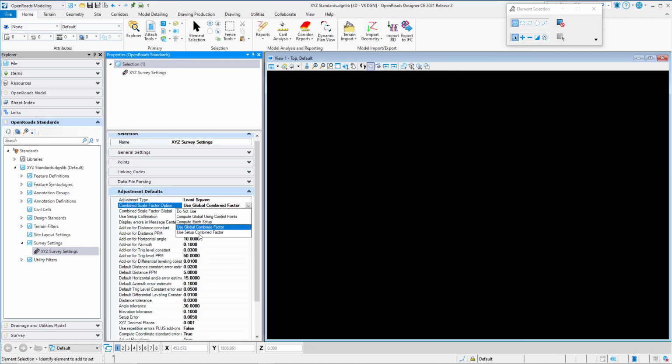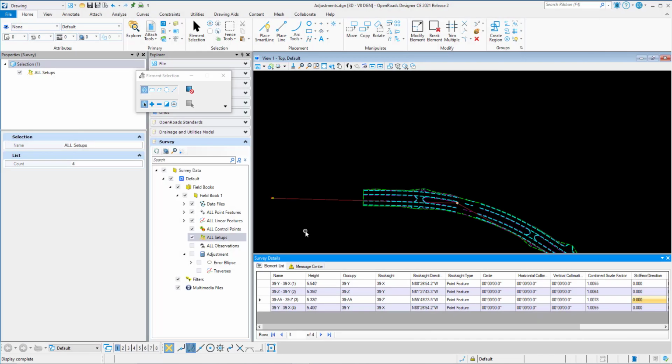The last option is Use Setup Combined Factor. This option applies a combined scale factor based on user-defined values entered in the combined scale factor properties of each setup. The combined scale factor can vary for each setup. To demonstrate this, we'll continue with the same survey traverse adjustment example we were using earlier. In this example, we also have 4 setups. If you click the All Setups here, inside the properties of each setup, you have the option to key in a combined scale factor. You can key in any number you want for each setup.